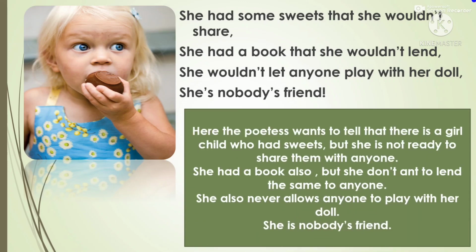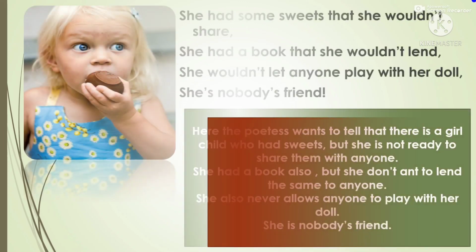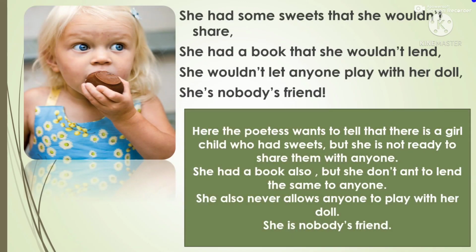That means here the poet wants to tell that there is a girl child who had sweets, but she is not ready to share them with anyone. She had a book also, but she doesn't want to lend it to anyone. She also never allows anyone to play with her doll because she is nobody's friend.